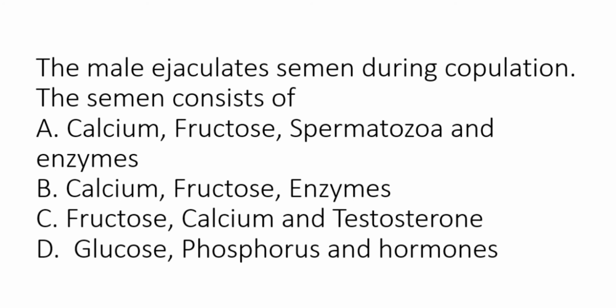The male ejaculates semen during copulation. The semen consists of calcium, fructose, spermatozoa and enzymes. So here you should clearly understand the difference between seminal plasma and semen. Seminal plasma is the secretion from seminal vesicle and prostate gland. It consists of calcium, fructose and enzymes. To this, when spermatozoa are added, then we call it semen. So when you write the composition of semen, spermatozoa is also included.